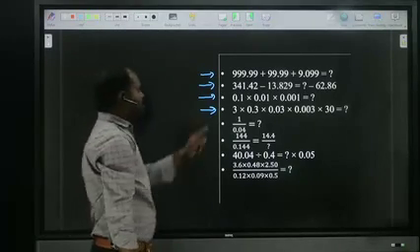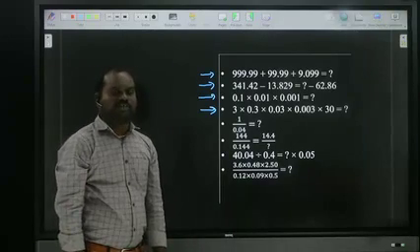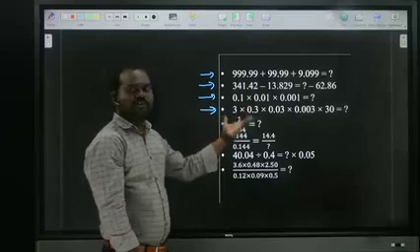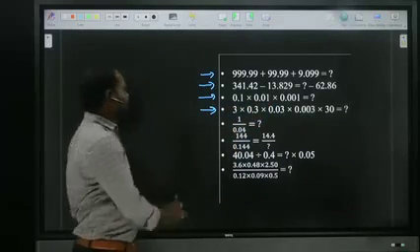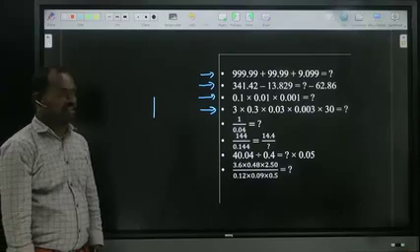Next, 0.1 into 0.01 into 0.001. What I said in multiplication of decimals: first remove all the points. Normal multiplication. All are ones. 1 ones 1, 1 ones 1. Entirely the answer is 1. Now we should put the point as from the question.